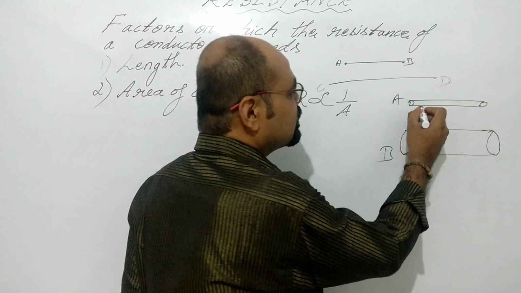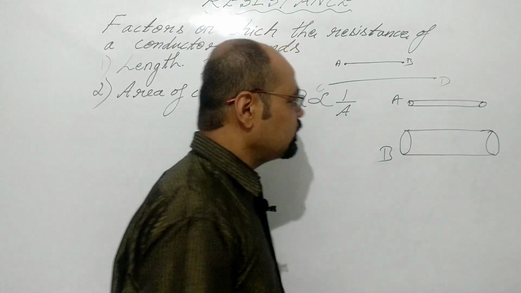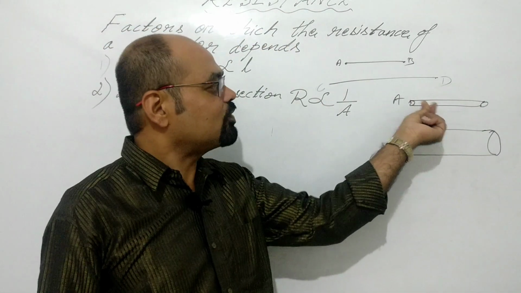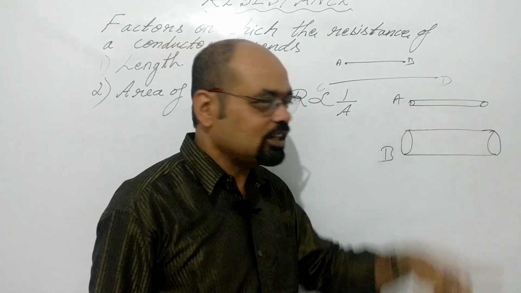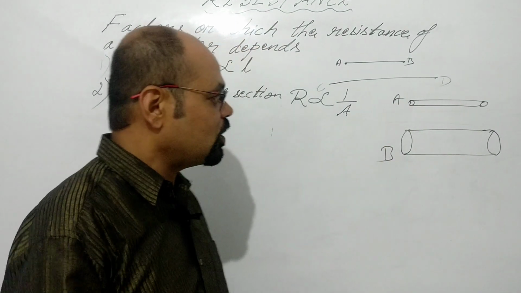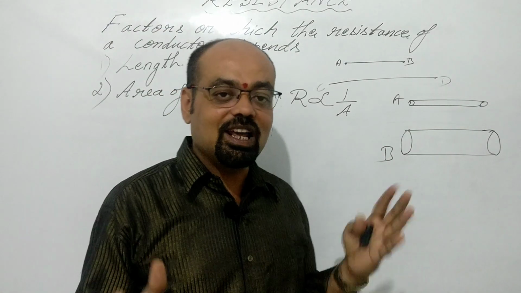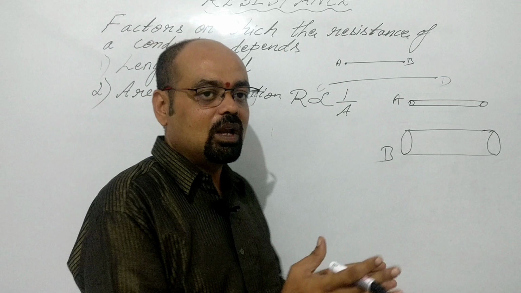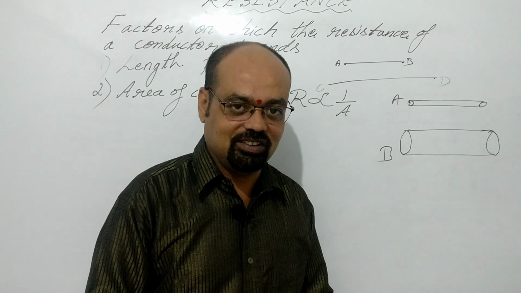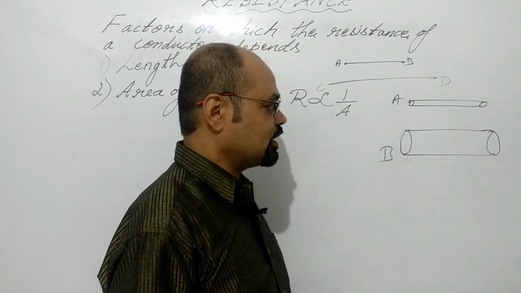But in this one, it is a thin copper wire, so the area of cross section is very less. Because of that, the resistance will be more. So as you increase the thickness of a conductor, the resistance goes on decreasing. This is the second factor.